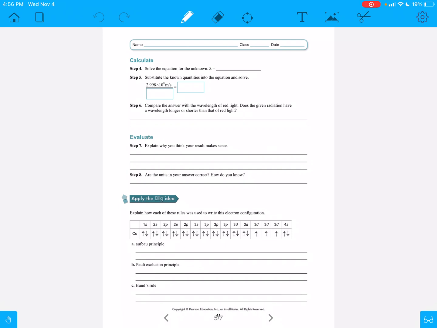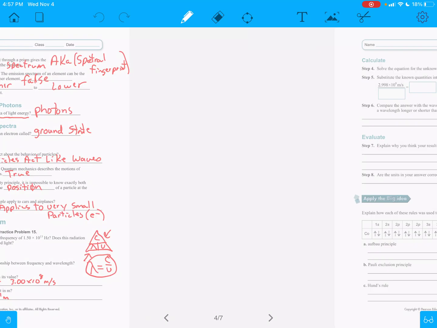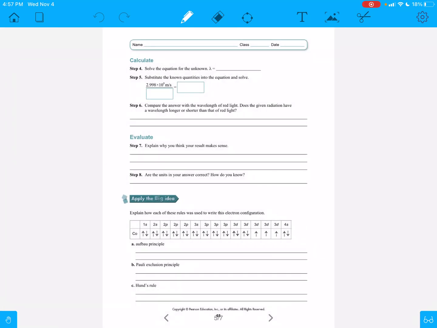Okay, let's go on to the next page here real fast. It says solve the equation for the unknown lambda. Well, let's see. I'm going to go back to my triangle. If lambda is what I'm searching for, then lambda goes here, and what's my equation going to be? That's going to be C over V, right? See how it's already set up for me. So this is going to be my equation that I'm going to use. So let's put that in over here. So lambda is going to equal C over V.